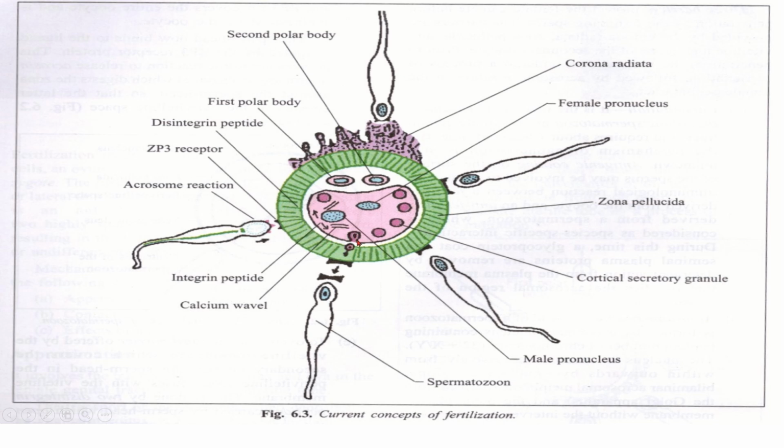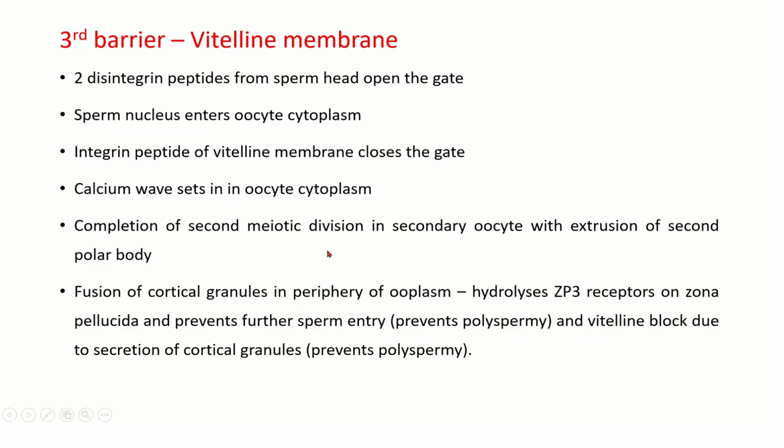So here there are two disintegrants and integrants which are playing the part. Two disintegrants from the sperm head have opened the gate, the nucleus has entered inside, and the integrant from the oocyte will be closing the vitelline membrane. So two disintegrant peptides from the sperm head open the gate, the sperm nucleus enters the oocyte cytoplasm, the integrant peptide of the vitelline membrane closes the gate, and a calcium wave sets in the oocyte cytoplasm.